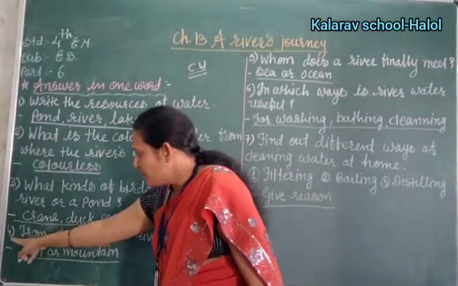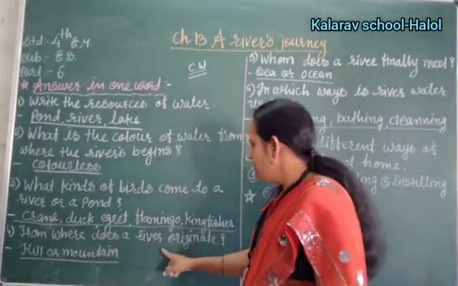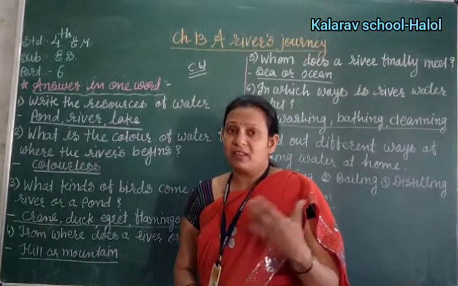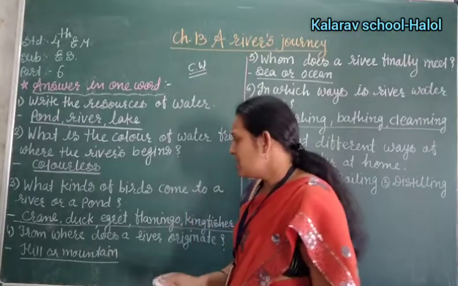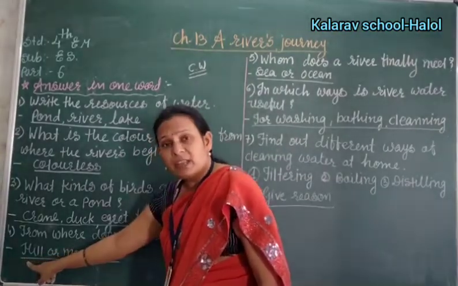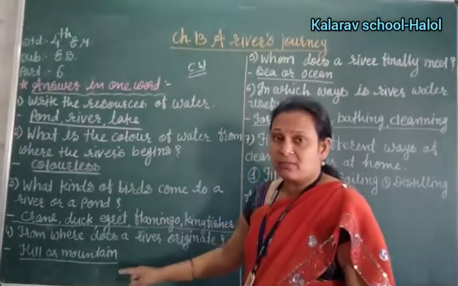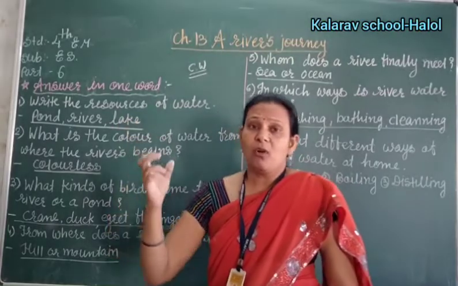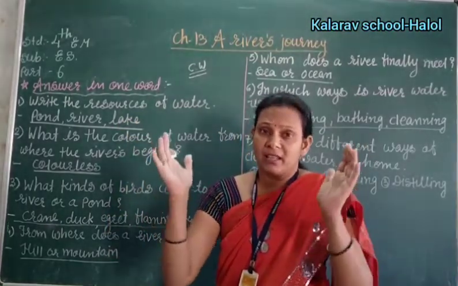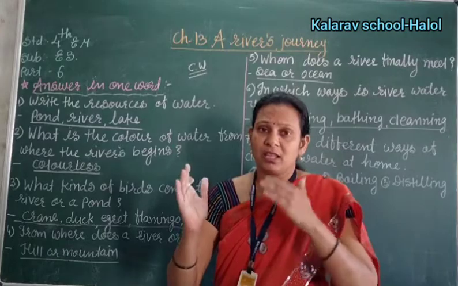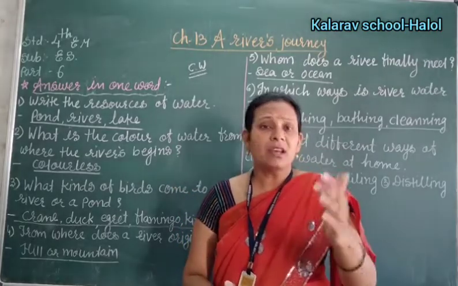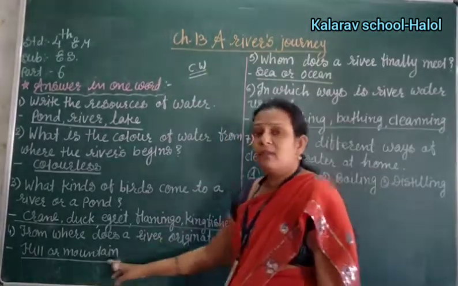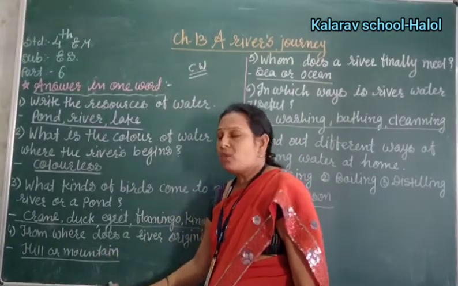Right? Now fourth number, where do rivers originate? What is the beginning part of the river? Where does the river originate? It falls from the hills or mountains. रिवर कहाँ से निकलती है? जो रेन का वाटर होता है वो हिल्स और माउंटेन के अंदर स्टोर होता है और वो धीरे धीरे फ्लो करके फॉर्म द रिवर और पॉन्ड, राइट? So the river originates from the hills and mountains.